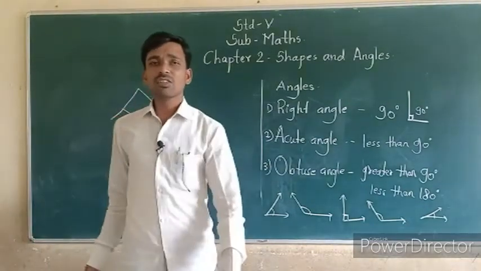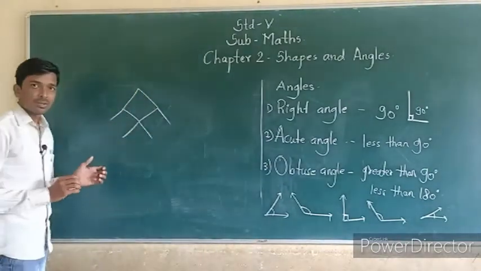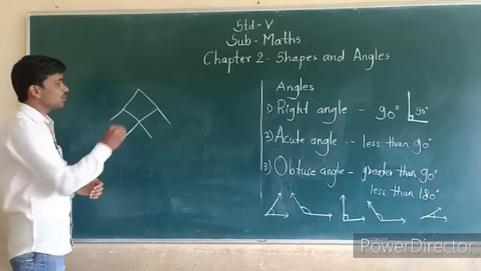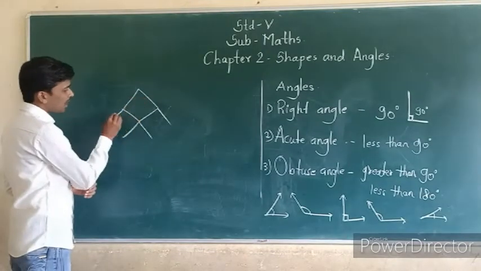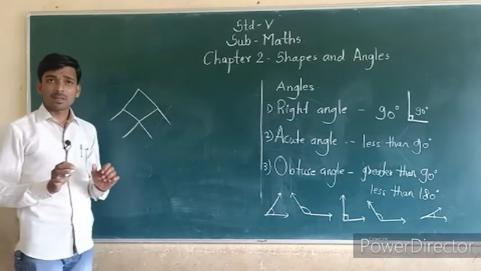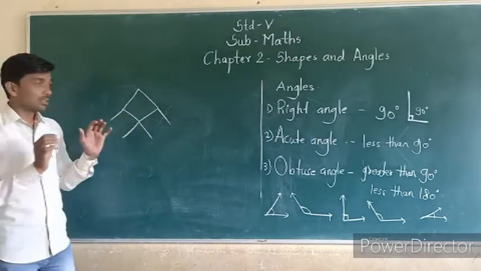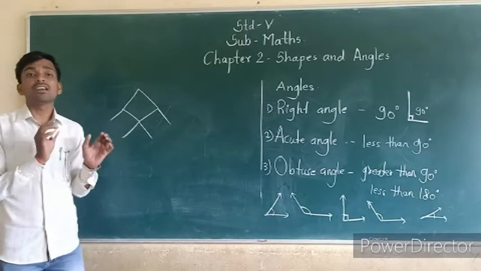They can give us one shape, one fish. Okay, this is a fish. How many sticks do they use? 1, 2, 3, 4, 5, 6, 7, 8. This is 8 sticks. They can make a fish by using 8 sticks.